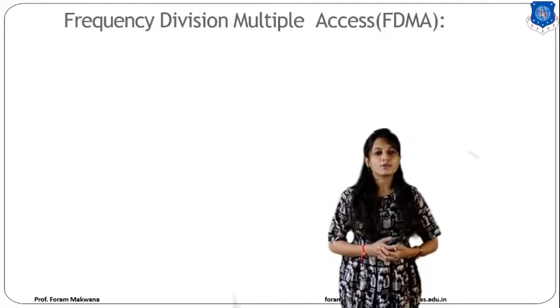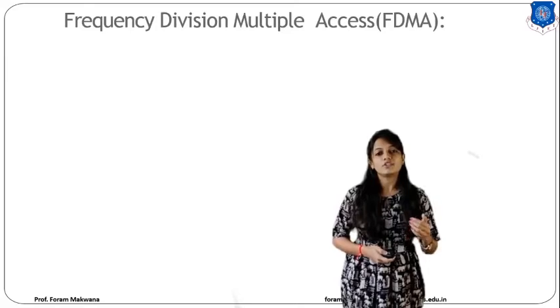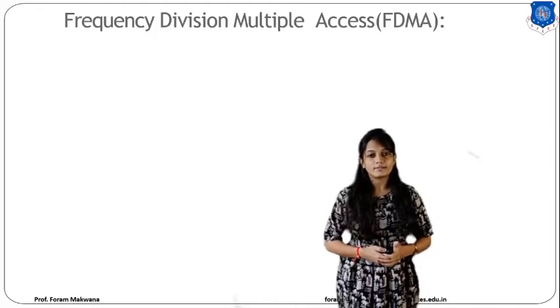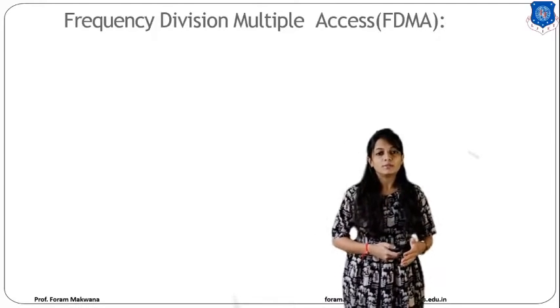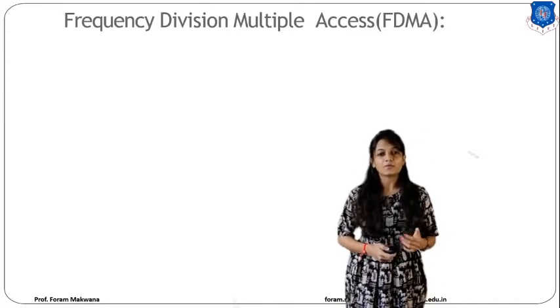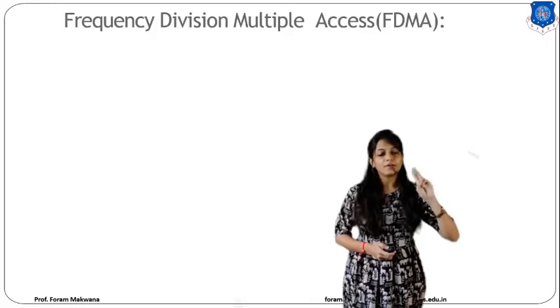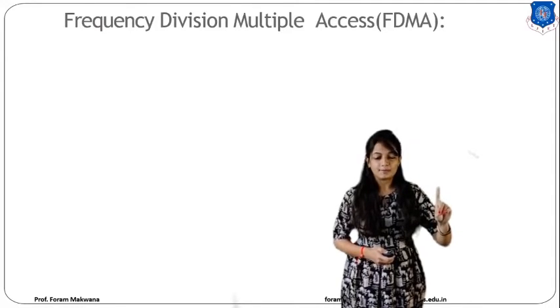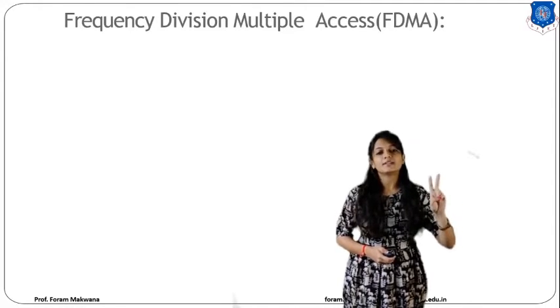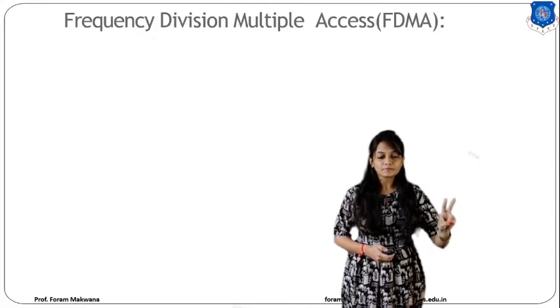Now first we are focusing on frequency division multiple access. What does it mean? Apart from the brief introduction of FDMA, there are basically two types of FDMA. First one is pre-assigned FDMA, and second one is demand assigned FDMA.